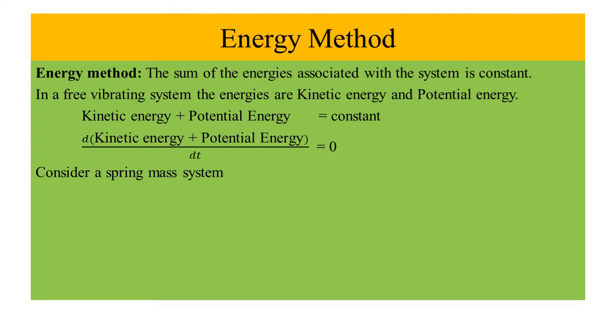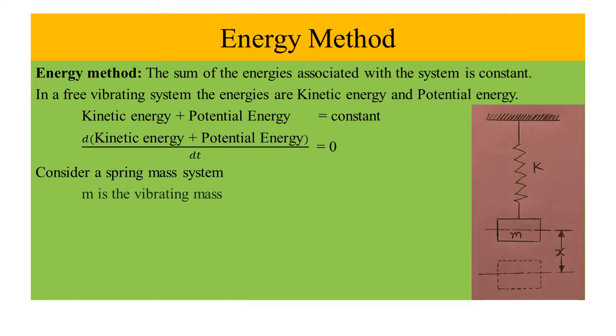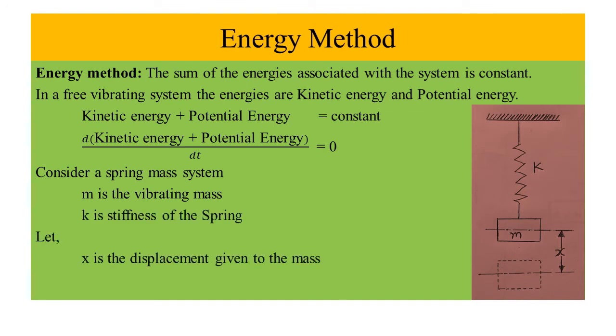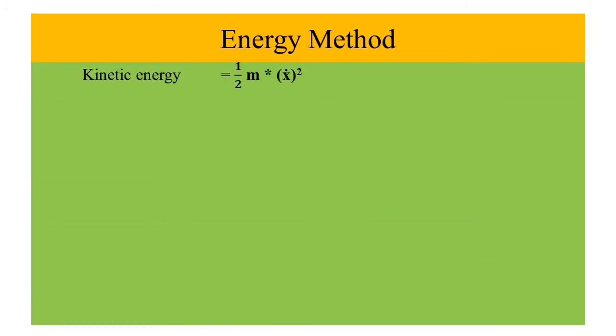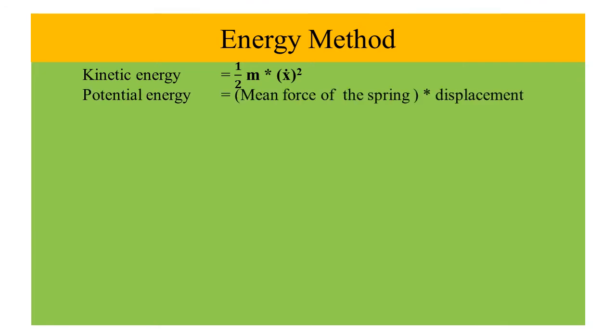Consider a spring mass system. m is the vibrating mass, k is stiffness of the spring. Let x be the displacement given to the mass, x dot is the velocity of the vibrating mass. Kinetic energy equal to 1 by 2 m x dot square.